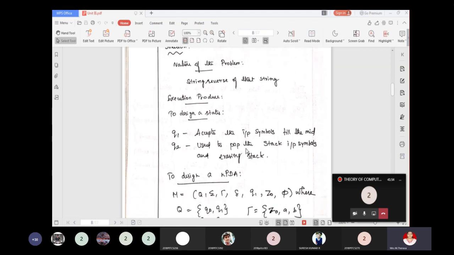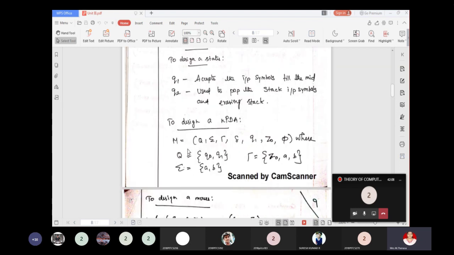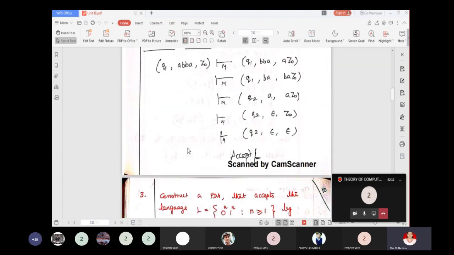So the execution procedure: here we are going to have some states, where Q1 accepts the input symbols till the middle, and Q2 is used to pop the stack input symbol and erase the stack.